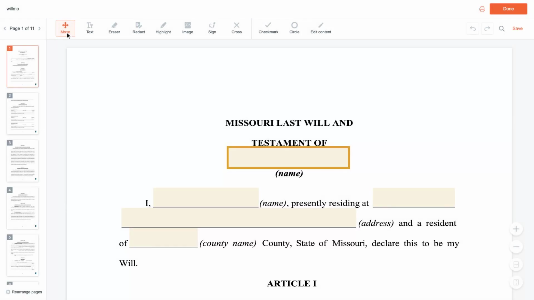In this video, we'll fill out a Missouri Last Will and Testament, step by step, with a sample person, Anna Baker. You can fill yours out free at FormsPal. This is general information, not legal advice.